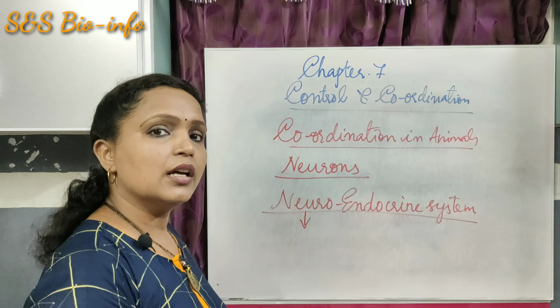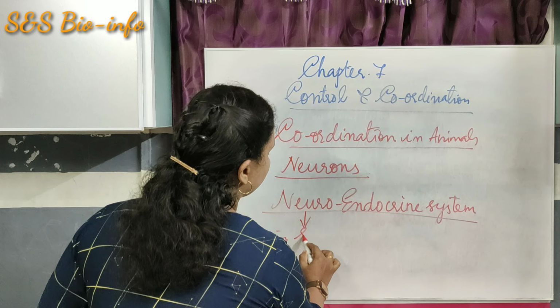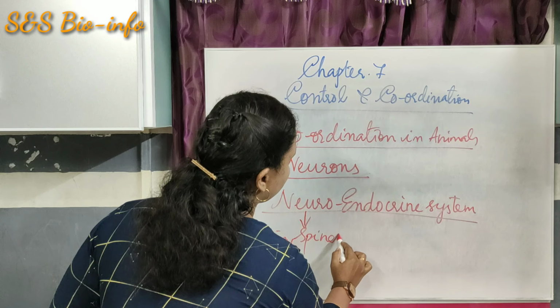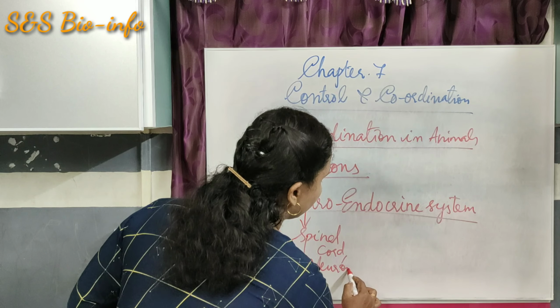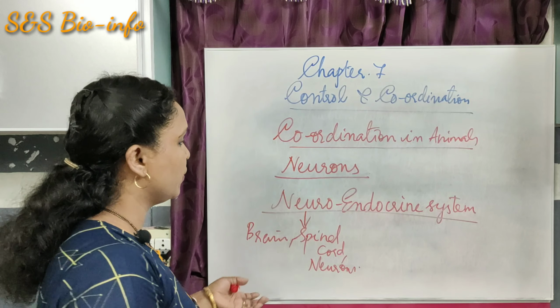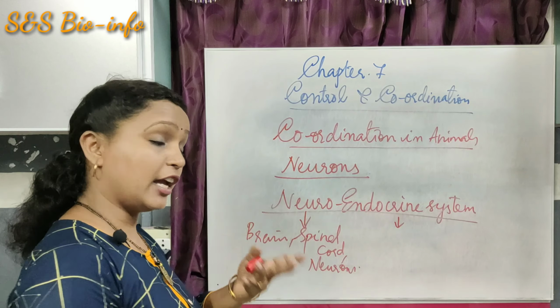The nervous system is composed of the brain, spinal cord and neurons, different types of nerve cells or neurons. The endocrine system consists of specific endocrine glands.